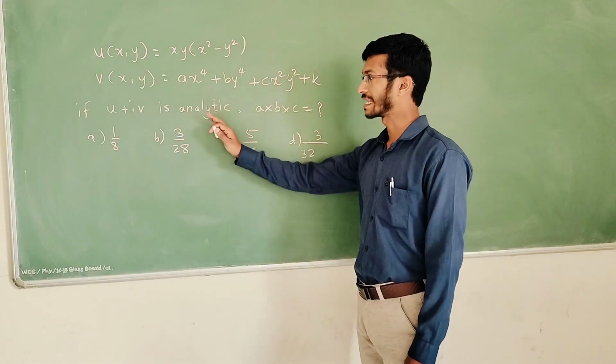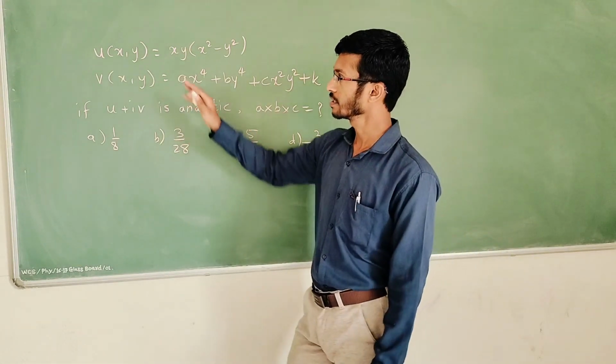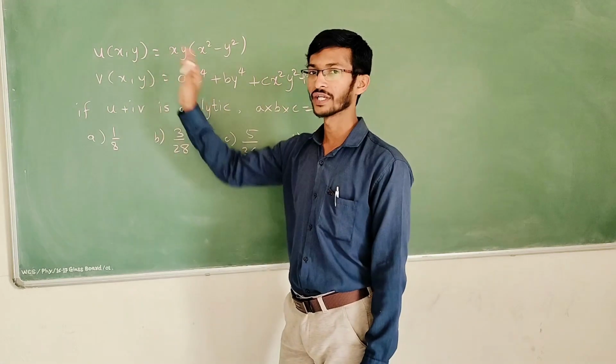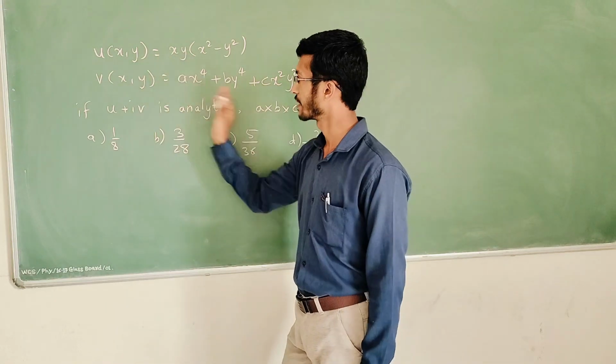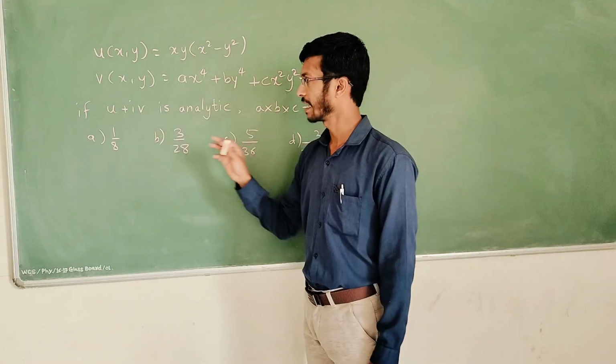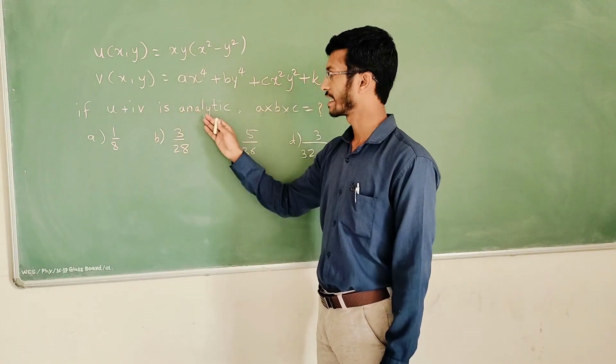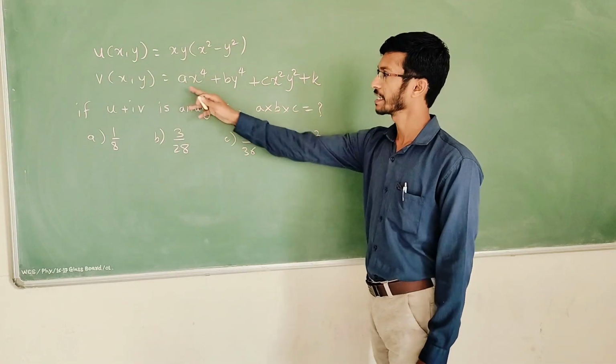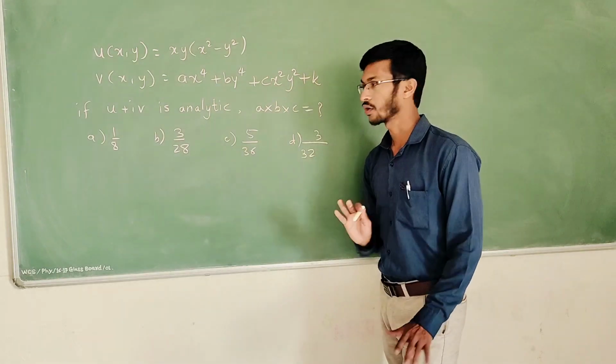So this is on analytic functions. It is given that the real part and the imaginary part of the analytic function, that is u and v, are given, and it is asked that u plus iv is an analytic function. Then what is the product of a, b and c, where a, b, c and k are constants?